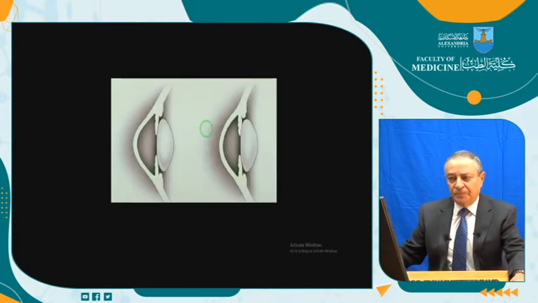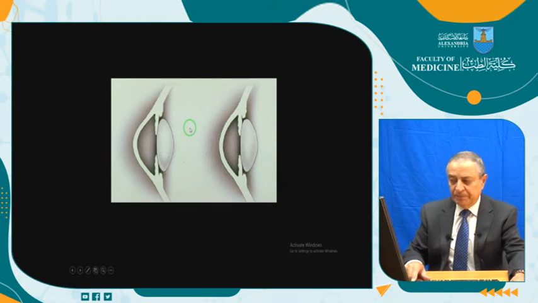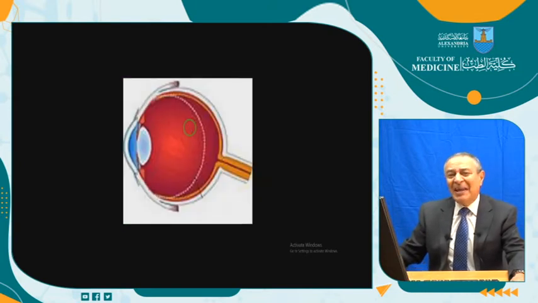This is a case where the cornea is more refractive than this one. This is a normal cornea. This mainly is a keratoconic cornea in which the curvature is more, and it will induce some myopia. But the main cause of myopia is this one, the axial myopia. What is axial myopia? It is an increase in the length of the eyeball.